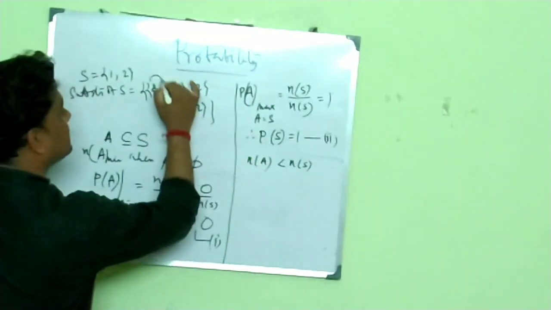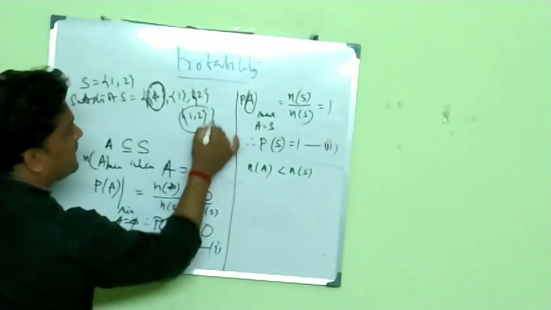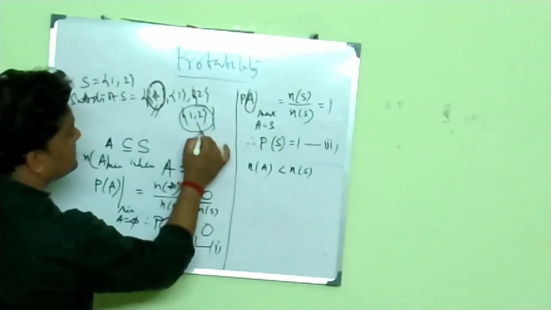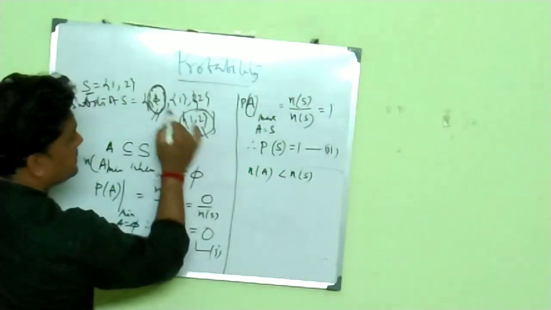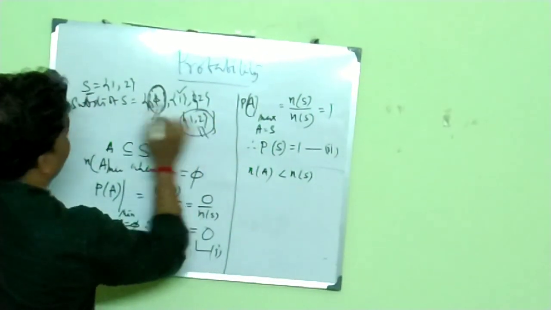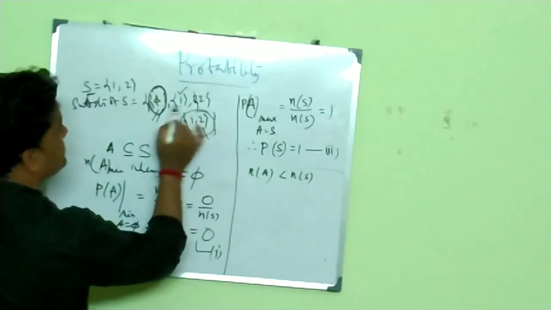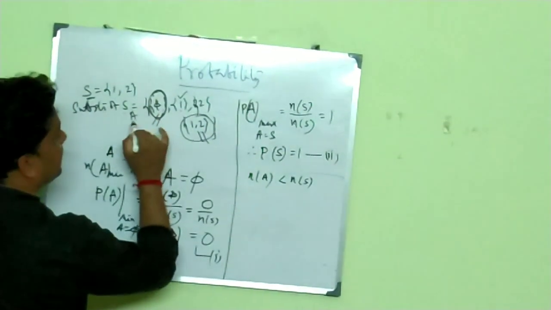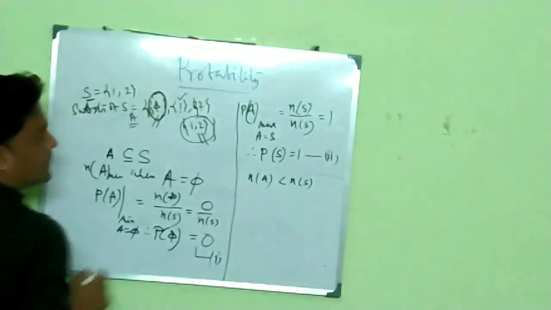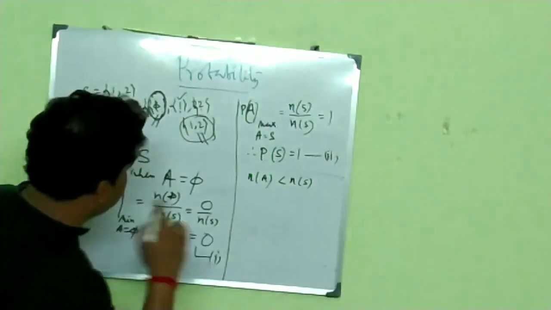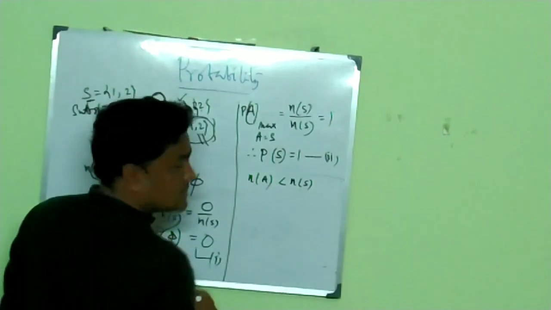I already took this case and that case. So this is your null and that is your {1, 2}, that is maximum, which is equal to S. Except these two cases, n of A is less than n of S, for example A = {1}, n of this is equal to 1.